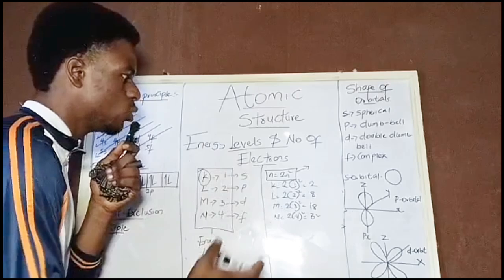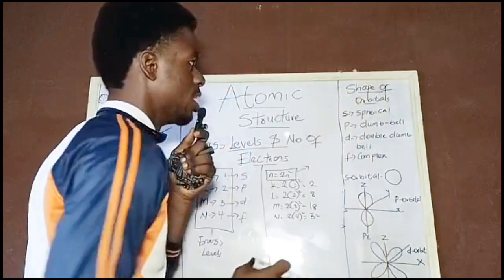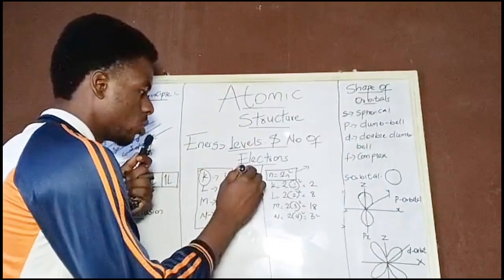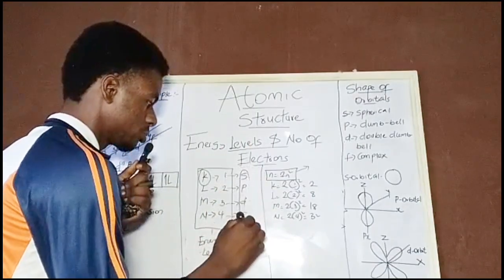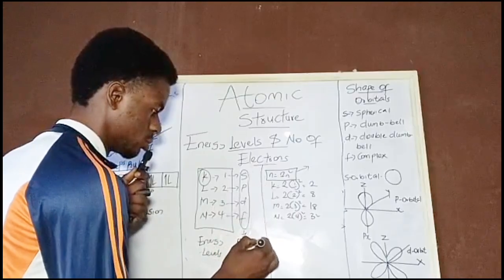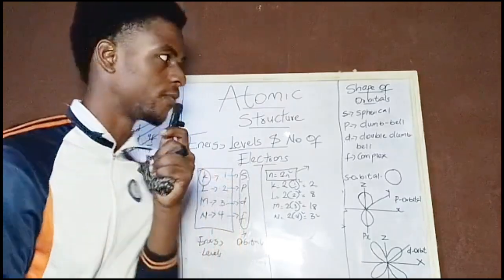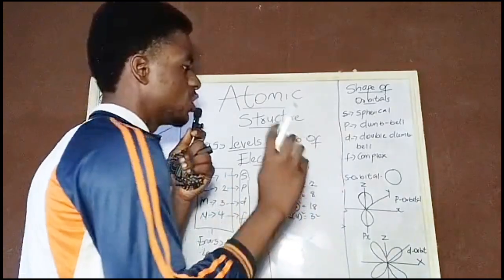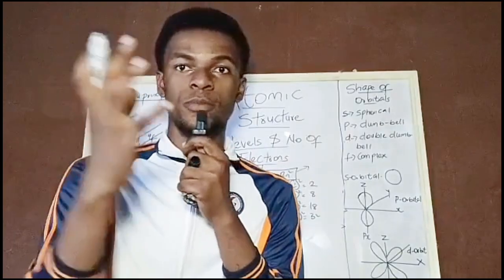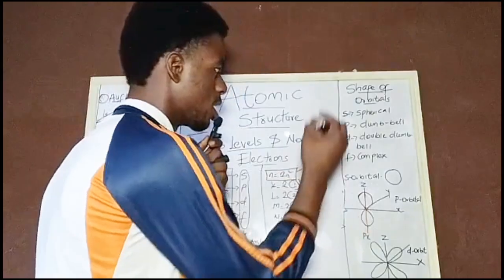So now the next thing we're looking at is the shape of orbitals, which you can see over here. Now, like I said, this one they call energy levels, and they also call these ones orbitals. Yes, orbitals. S, P, D, F. Okay, so for the S, the shape is spherical, just like your orange or a ball or whatever is in that circular form. Spherical.